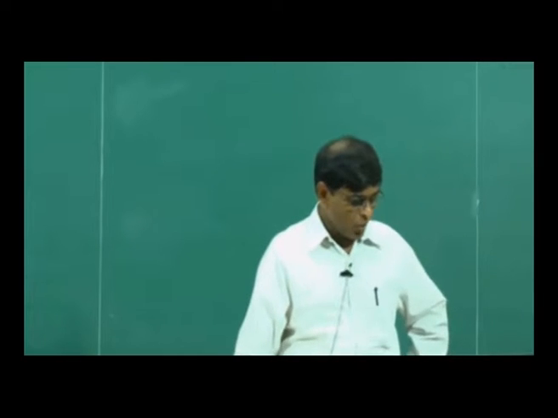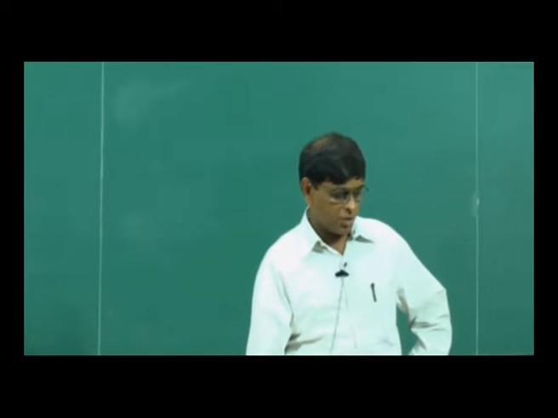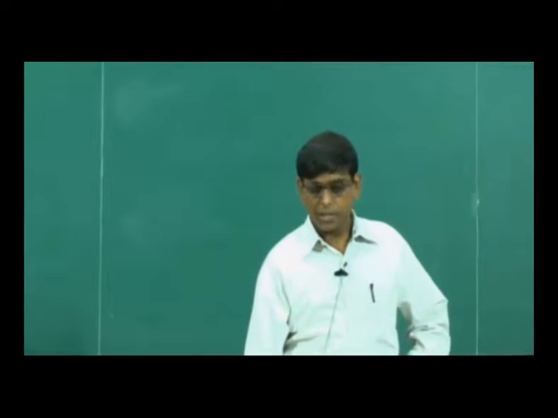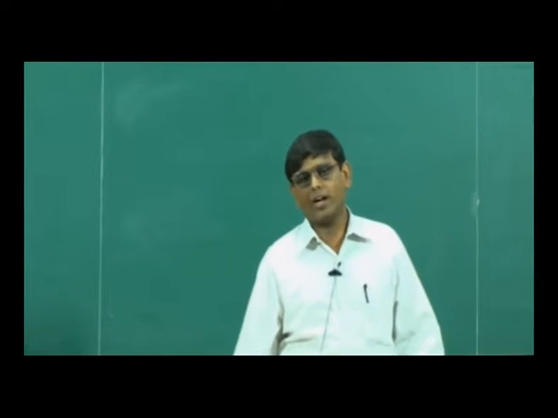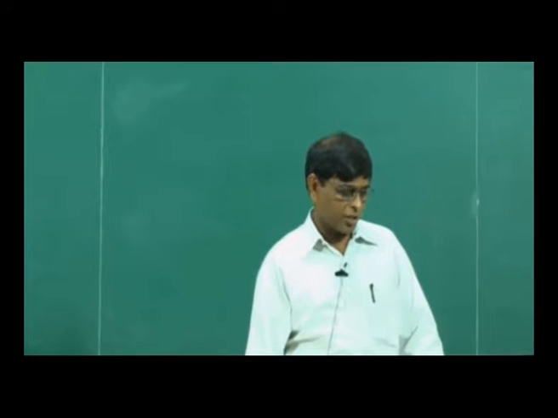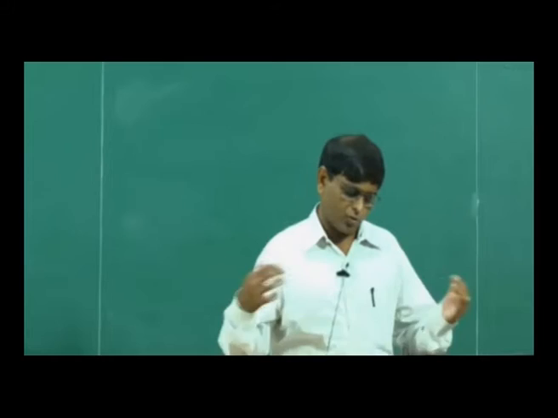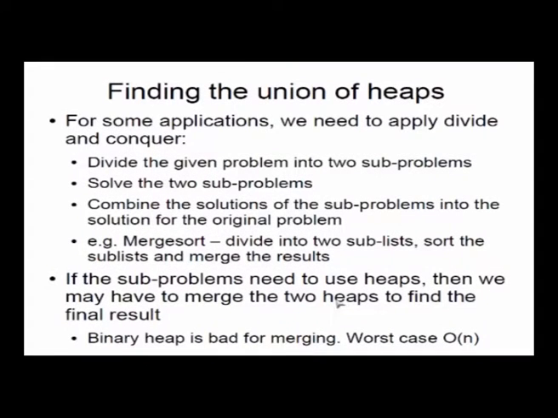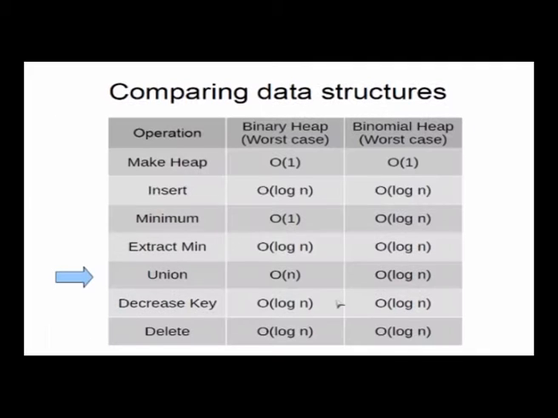So we don't want to do order n to merge the heaps if it can be done much simpler. For example, if I can do it in order log n, maybe there are lots of advantages. For example, in merge sort, so there are examples where if you can do it in log n, you might be able to get a lot of advantage out of it.